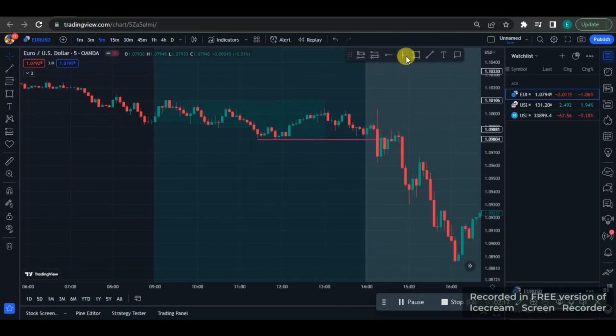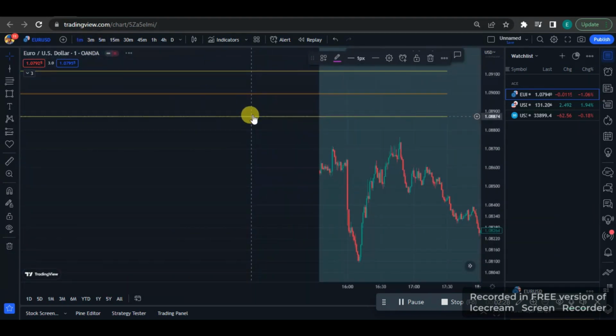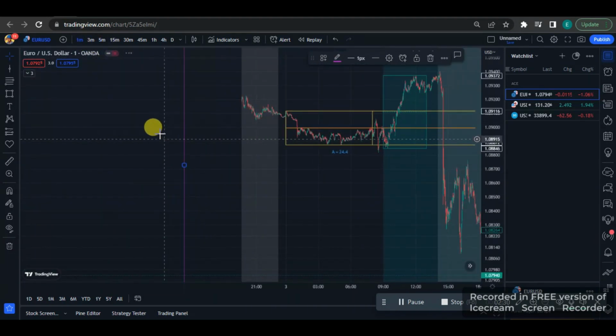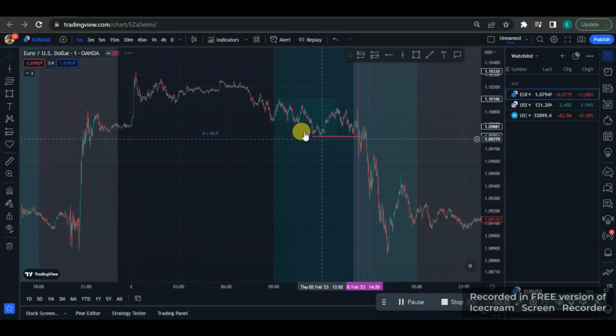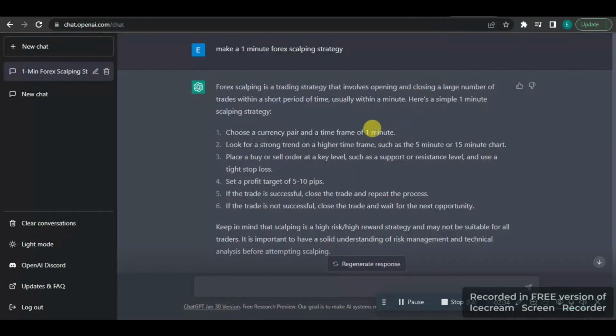So let's go down to the 1 minute time frame. So we'll be looking to take our entry here at the retest of this support zone on the 5 minute time frame. So our entry is going to be on the 1 minute time frame. Let's go down to the 1 minute and see if we can get an entry. So I want to ask this ChatGPT, okay, what is going to be my entry? Because I can't just place a buy or sell order at a key level. So 5 pips to 10 pips, target.